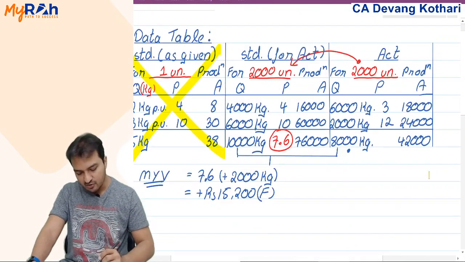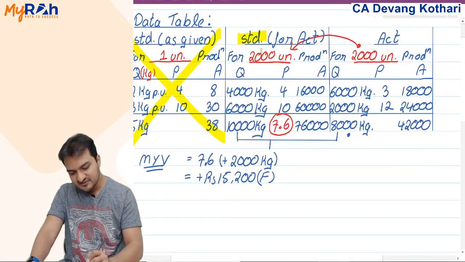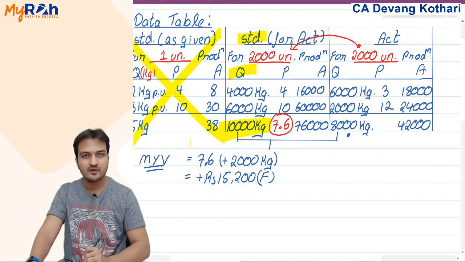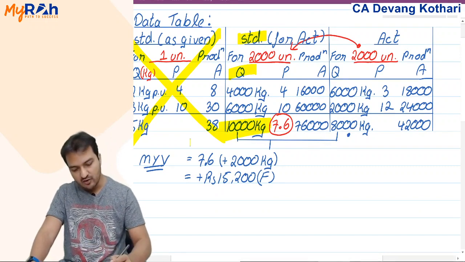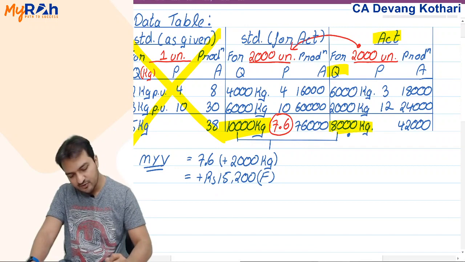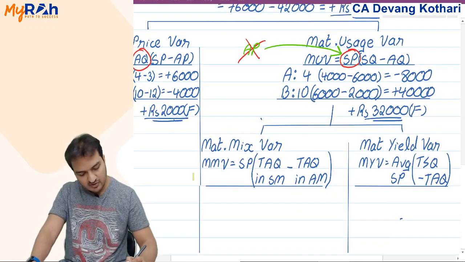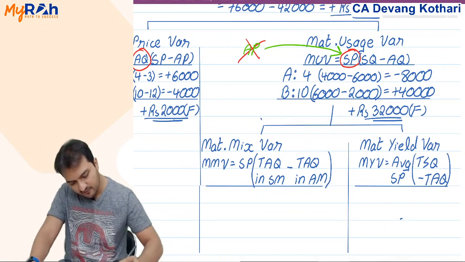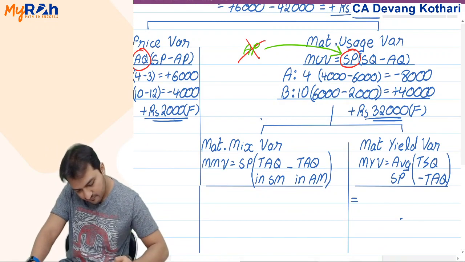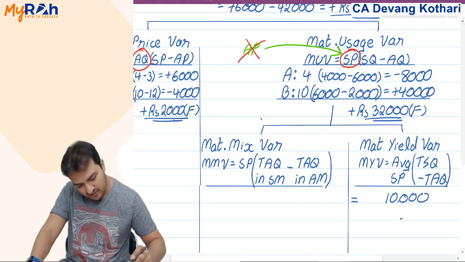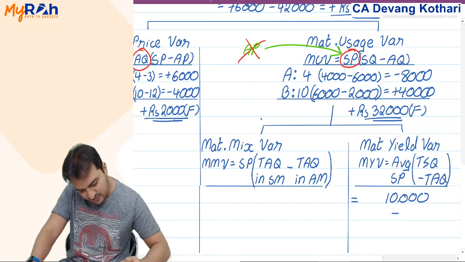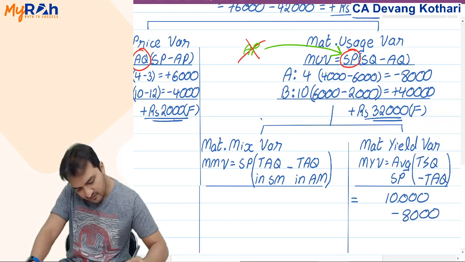Total standard quantity means the standard quantity total, 10,000. Total actual quantity means the actual quantity total, 8,000.